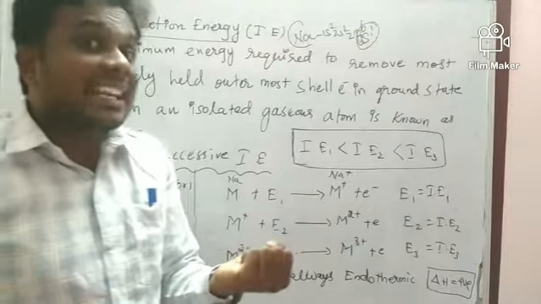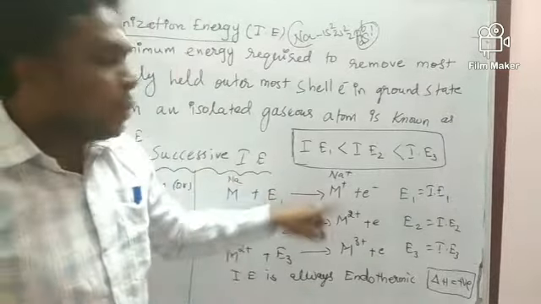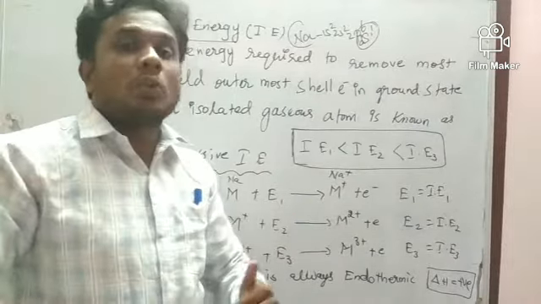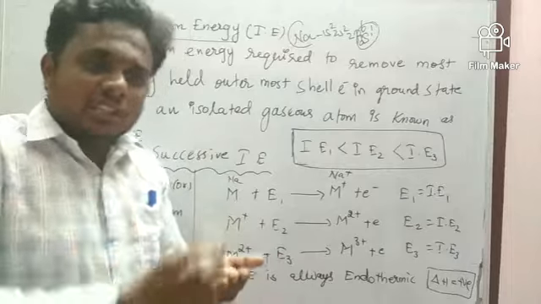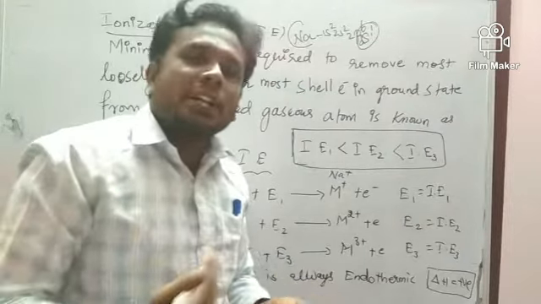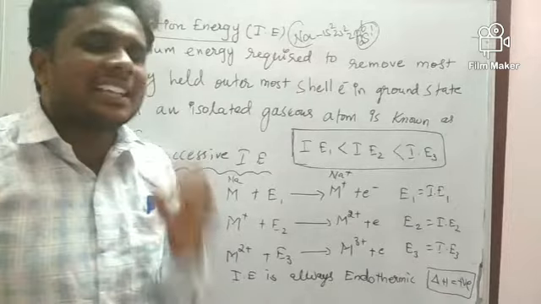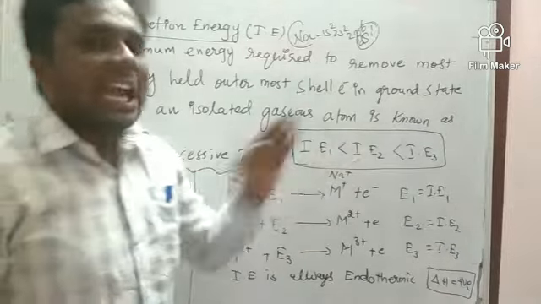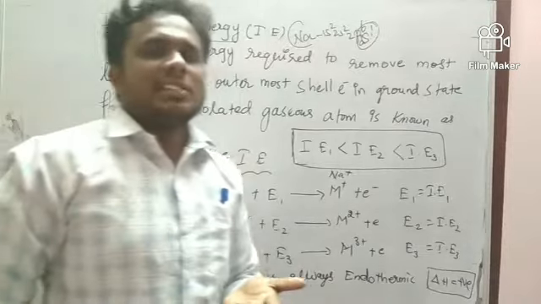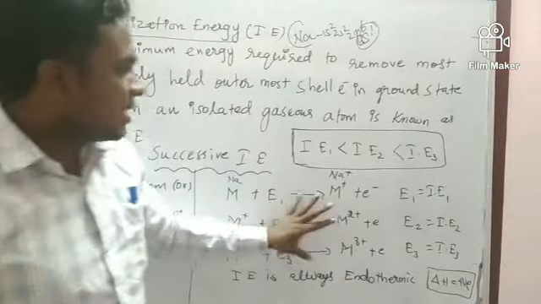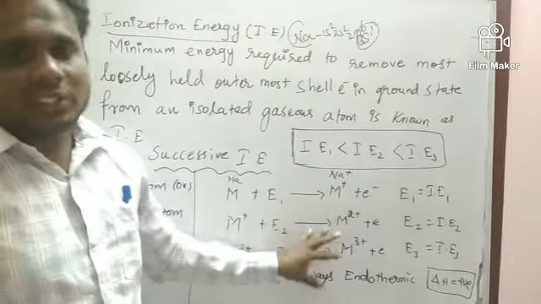The other electrons are very strongly attracted by the nucleus, so you have to give much more energy to remove the second electron. When you remove each electron from the atom, the nuclear pull is increasing. That is the reason every successive ionization energy increases from the first one. There are other reasons also, which we are going to discuss in this class.